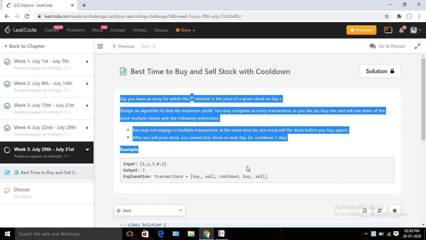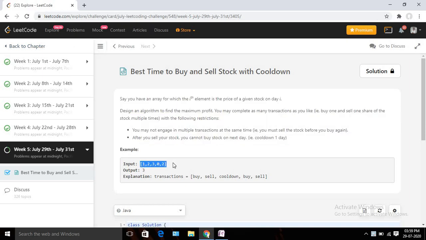Okay, so basically they are saying that you will be given one integer array, so that will be your price for that particular day of a particular stock. So this is your input array, right? 1 2 3 0 2. So this is nothing but a price. So suppose I am in the first day, my stock price is 1, so I can either buy it or I can sell it. Similarly for the second day, my stock price is 2, so either I can sell it at price 2 or we can buy it at price 2. Okay, so this kind of thing.